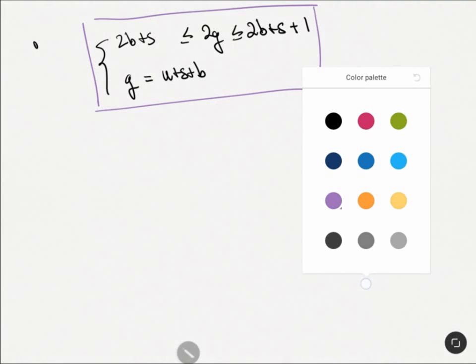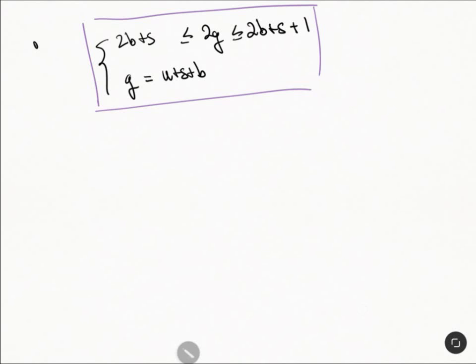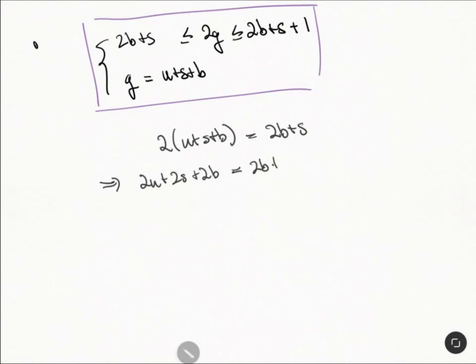so now what we'll do is we'll just plug these in. So here we get 2 times u plus s plus b, and I guess we can write equals 2b plus s like this. Okay, and this tells us that 2u plus 2s plus 2b is equal to 2b plus s.